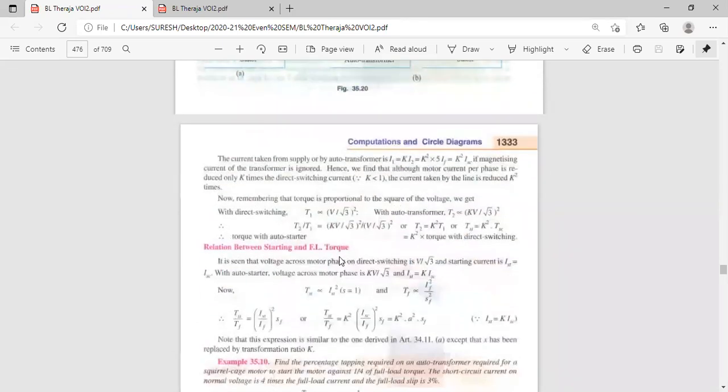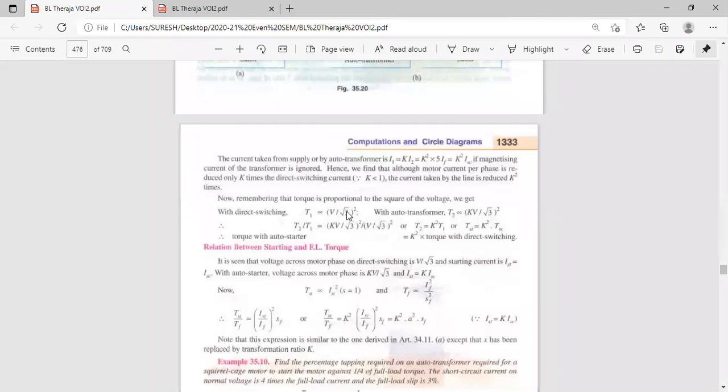See the derivation. Torque is proportional to V by root 3. In star connection, what is the relation between line and phase voltage? VL is equal to root 3 into V phase.